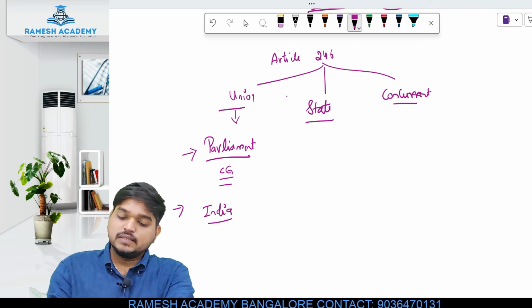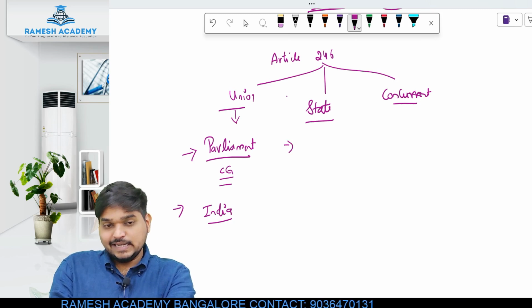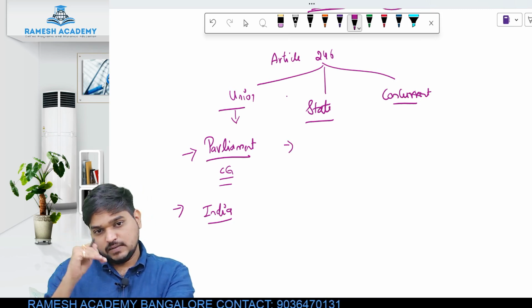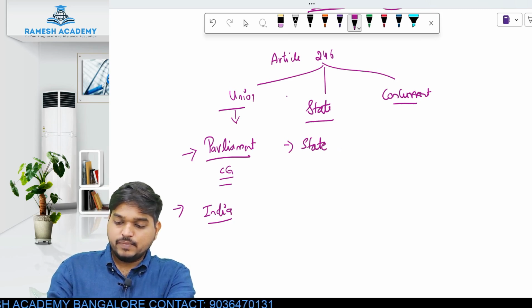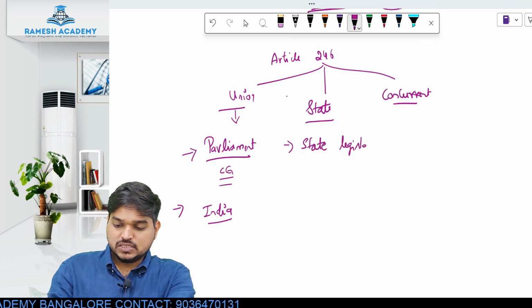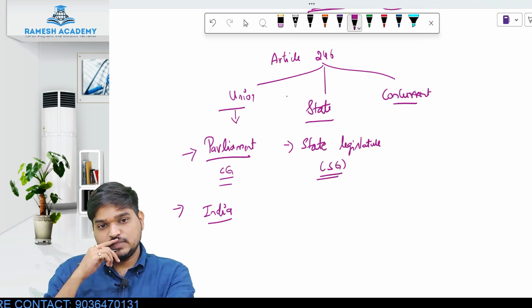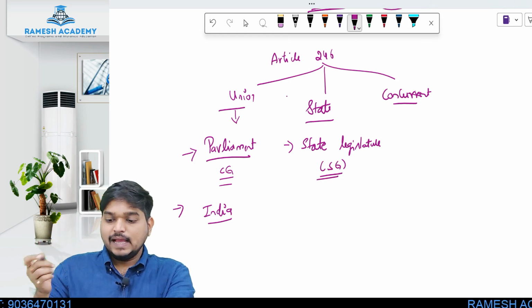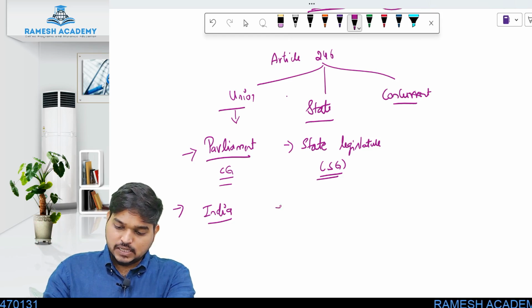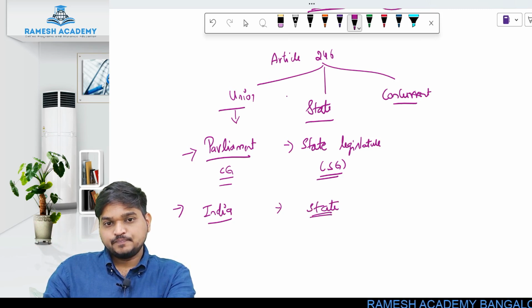Union list. Now the second list is your state list. The state list contains all those subject matters on which the state legislature will make laws. Who will make the laws? State legislature. In simple words, I would rather say state government will make the laws, and any laws made by the state legislature will be applicable to only that particular state.